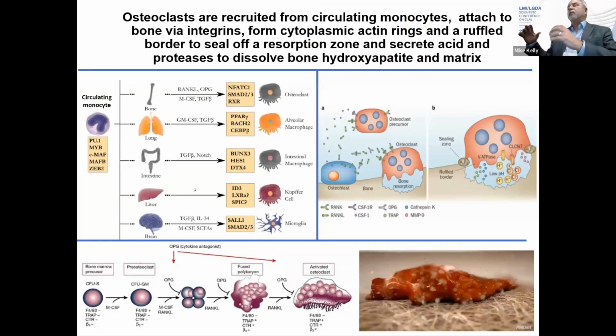Now, in order to be able to move, the osteoclast secretes a protein called TRAP, tartrate-resistant acid phosphatase, and it removes phosphate from osteopontin and other ligands on the surface of the bone so that the osteoclast can detach and keep moving. So TRAP is another very important marker for osteoclasts.